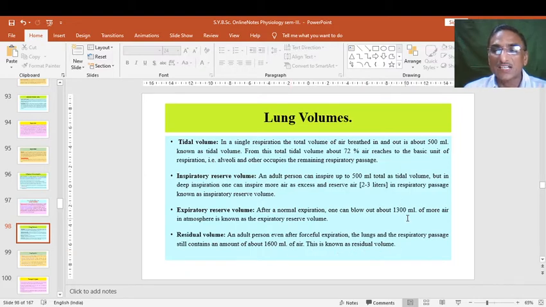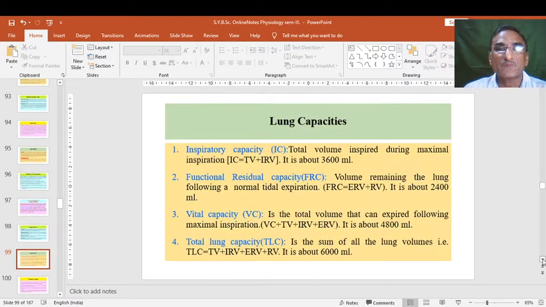So these numbers are changed here from the previous reports. The previous report was an average report, and this one is the deep inspiratory report. So during pranayama or yoga, whenever we take in air deeply, maximum air is stored in the respiratory passage, and in this way these are the total lung volumes, which can be changed as per the rate of expiration or inspiration, or we can say respiration.